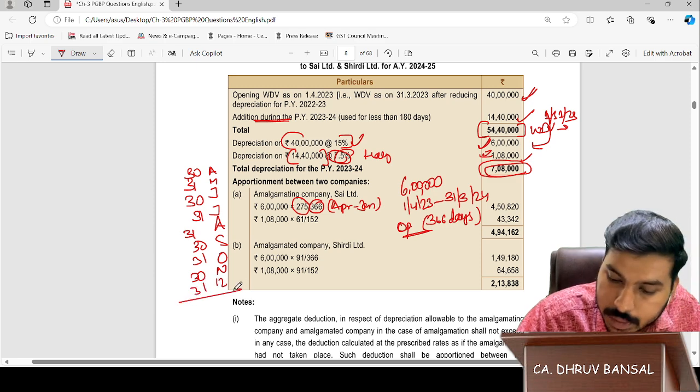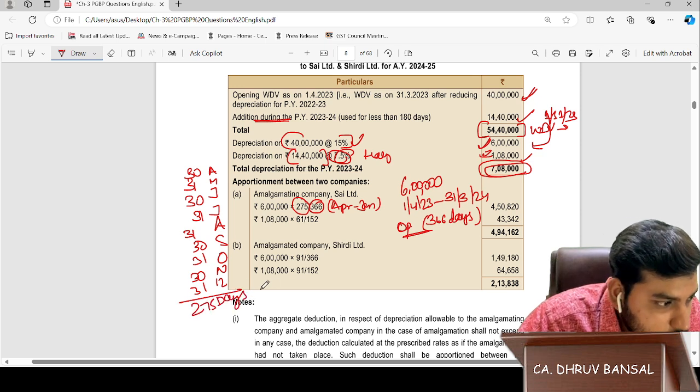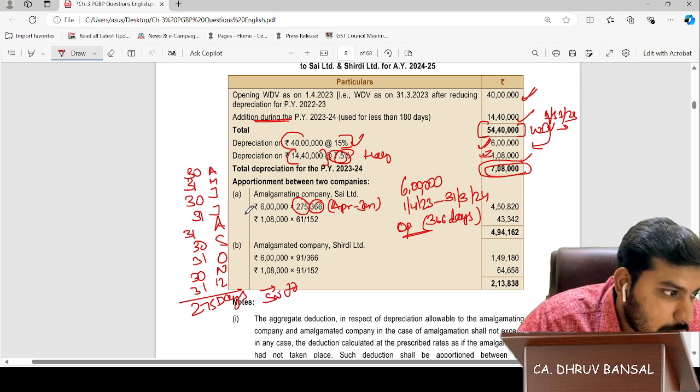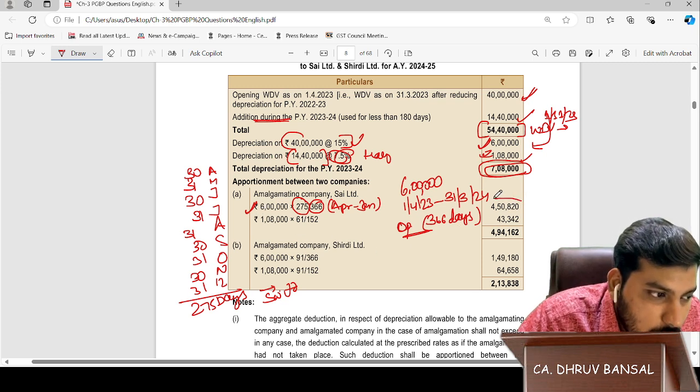Now if you calculate, these will come to 275 days. It's of Sai Limited. So Sai Limited 275. Okay, sir. This is 4,50,820.